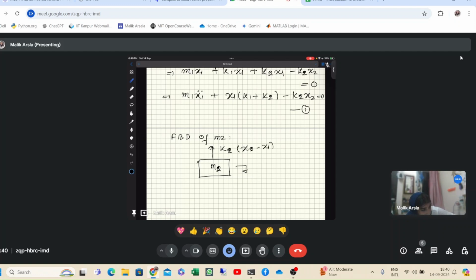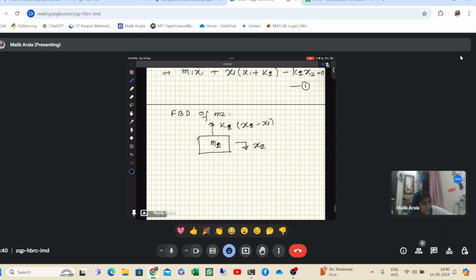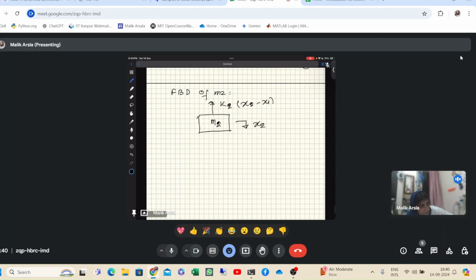The displacement is in this direction, or x2 double dot. So here we write m2 x2 double dot equal to minus k2 into x2 minus x1. So it will be m2 x2 double dot plus k2 x2 minus k2 x1 equal to 0.